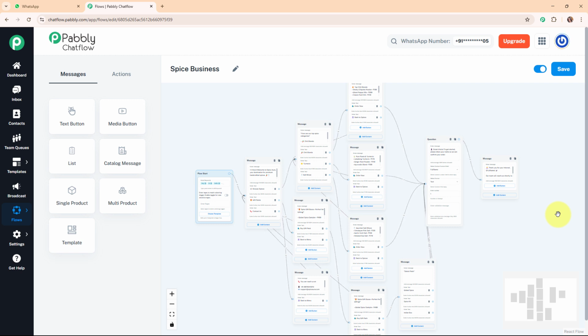Responding to each query manually takes a lot of time and sometimes I miss out on replying quickly. By building a WhatsApp chatbot, I can automatically answer common questions, share product catalogs, take orders, and even collect customer details, all without needing to reply one by one. It helps me save time, provide instant support, and give my customers a better shopping experience right on WhatsApp.